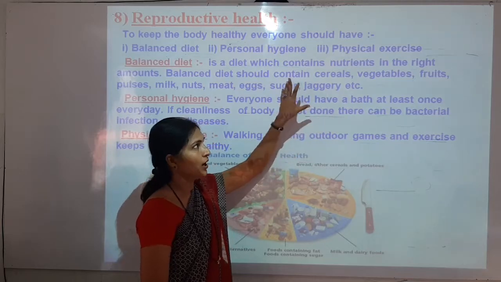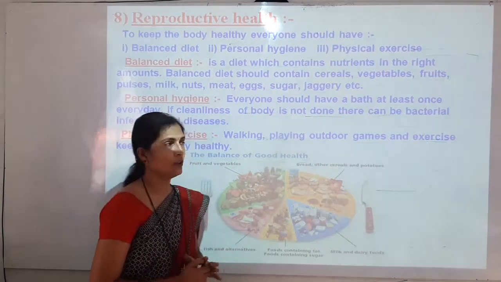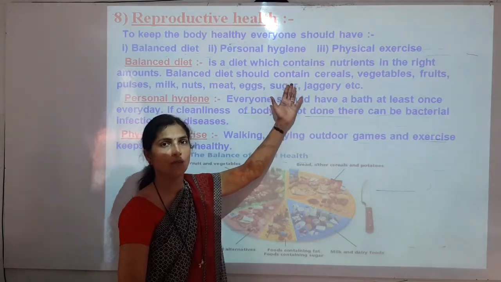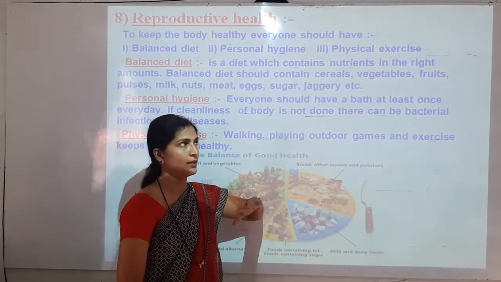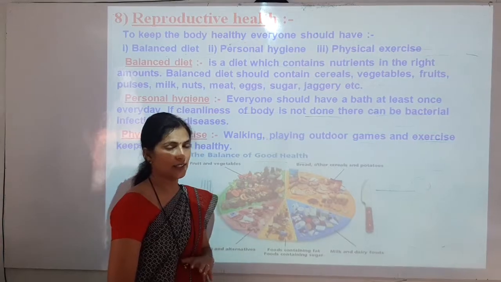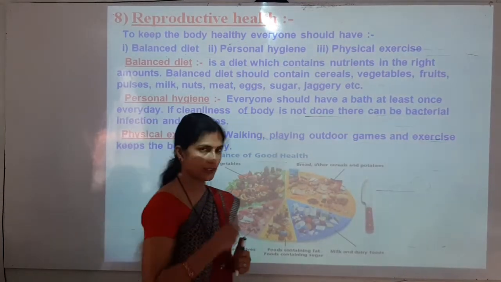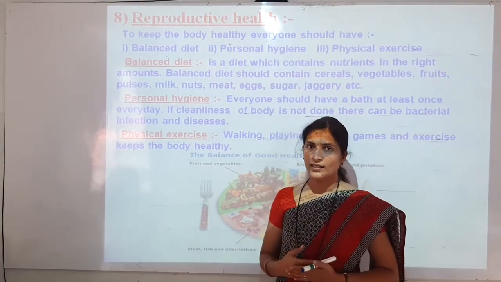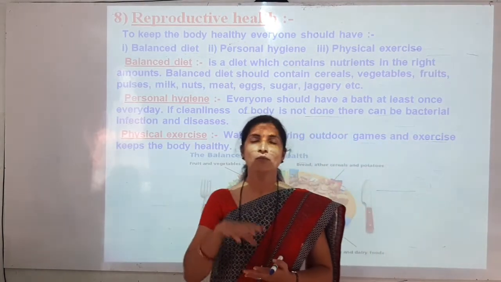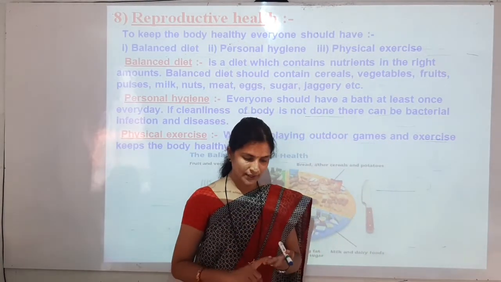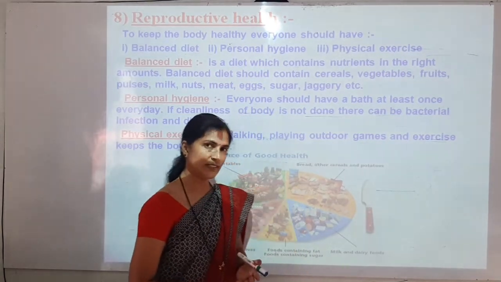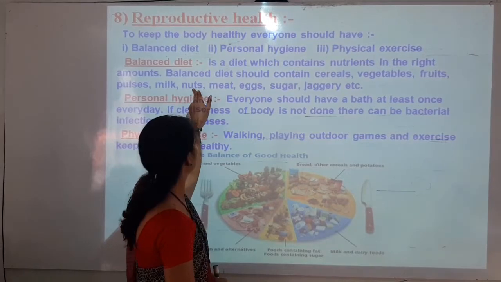So our diet must have all these types of food in the right amount. Then that diet is a balanced diet. When we take our lunch, when we take our dinner, at that time our meal must have cereals, vegetables, fruits, as well as pulses, then milk.